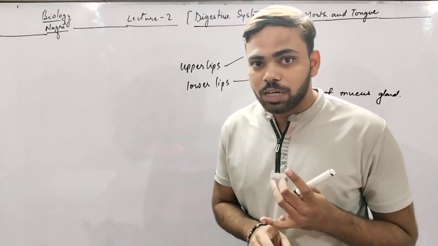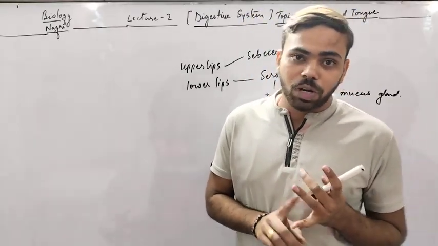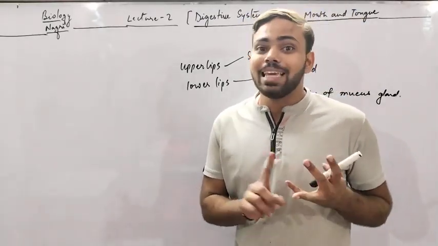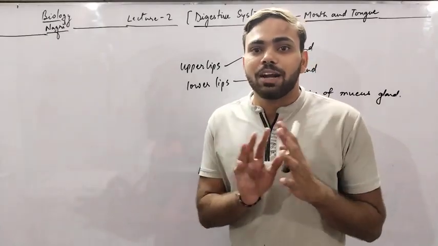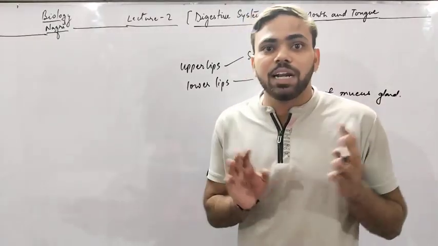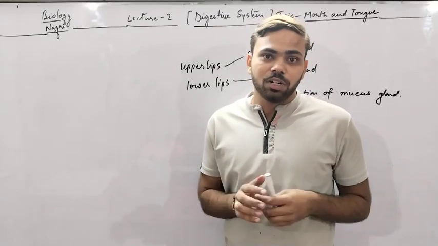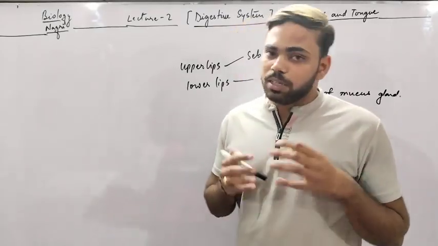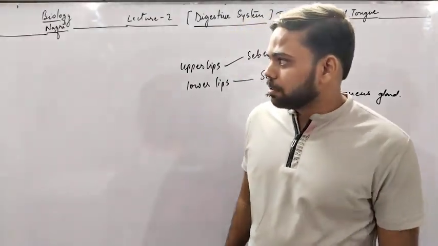So it is very important to take care about the upper jaw and lower jaw. The upper jaw is immovable. Immovable means cannot move. हिल नहीं सकता, movement नहीं कर सकता. But the lower jaw can only move. इसको हम movement करा सकते हैं.